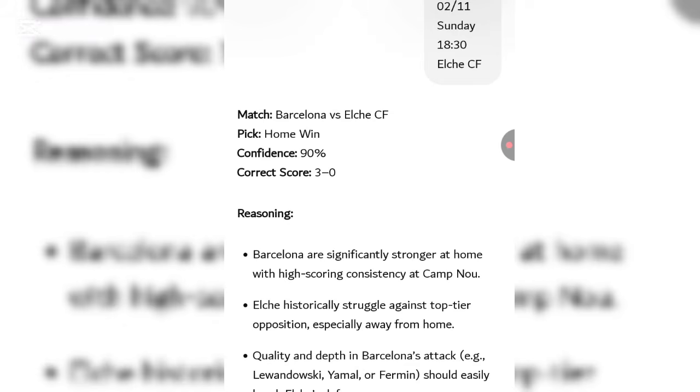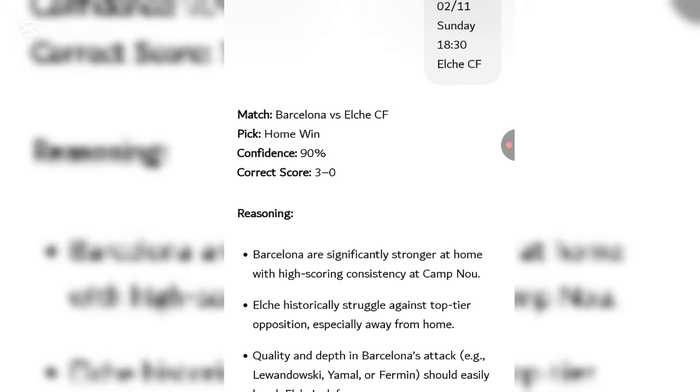Now picks. ChatGPT is predicting that Barcelona is going to win the match, and the confidence, okay, there's a 90% possibility that Barcelona is going to win this match. And in terms of correct score, ChatGPT is predicting that the match is going to end 3-0.